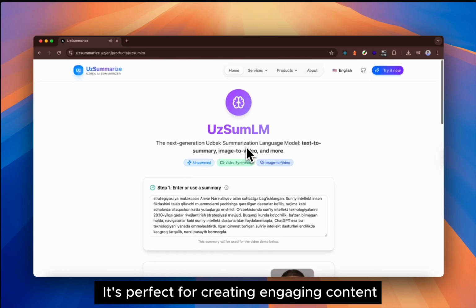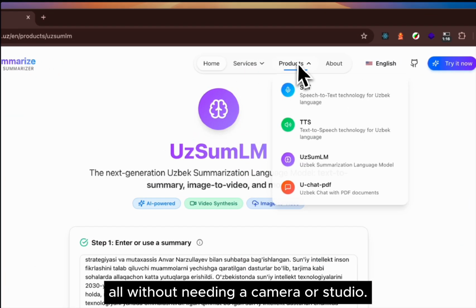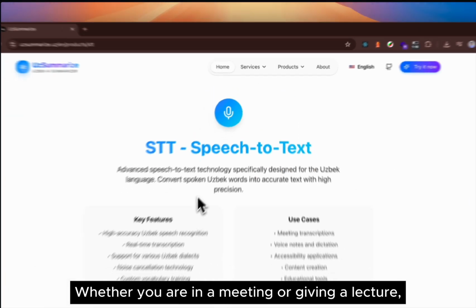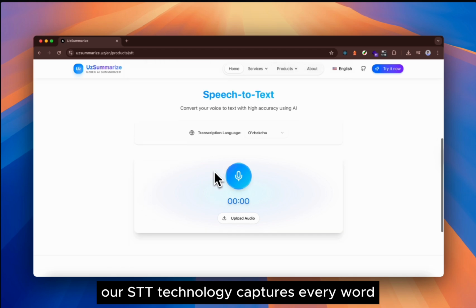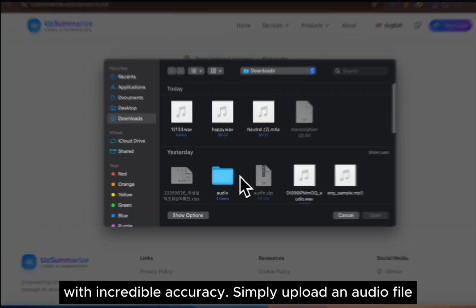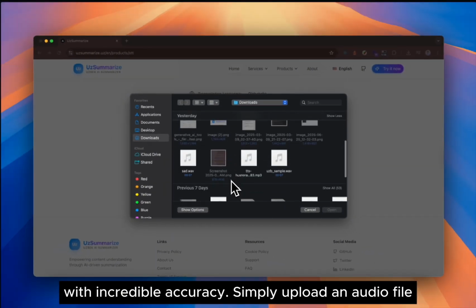It's perfect for creating engaging content, all without needing a camera or studio. Whether you are in a meeting or giving a lecture, our STT technology captures every word with incredible accuracy. Simply upload an audio file.